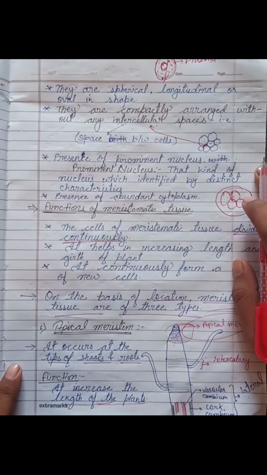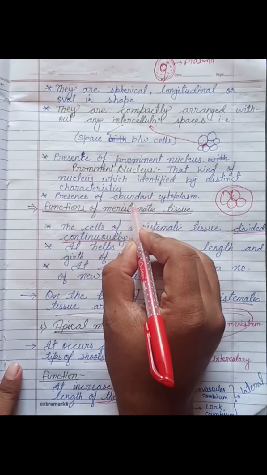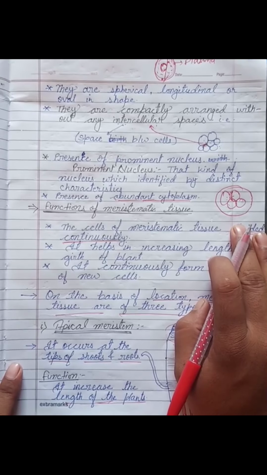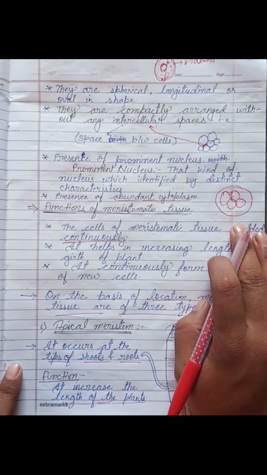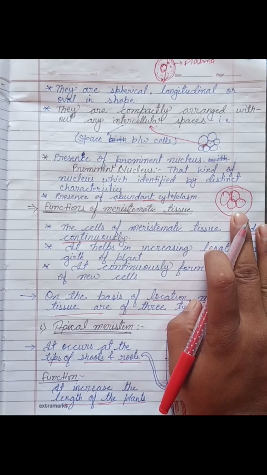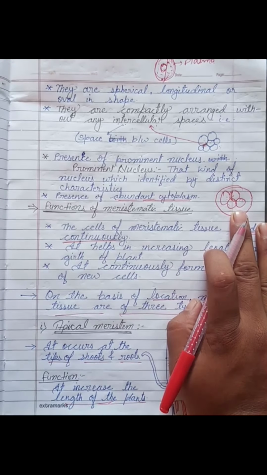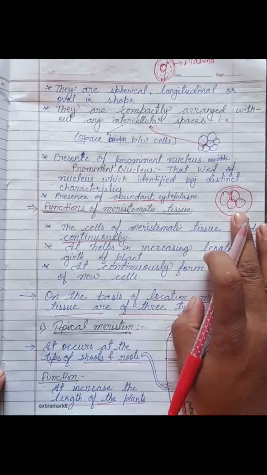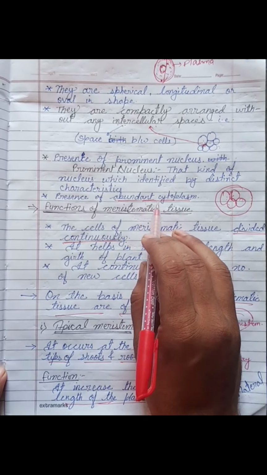Now, the next characteristic is the presence of abundant cytoplasm. What is abundant cytoplasm? Abundant cytoplasm means the cell having a nucleus and dense cell organelles. That means the group of cell organelles and nucleus found in a cell is called abundant cytoplasm.